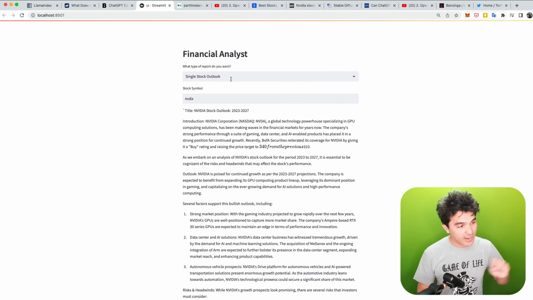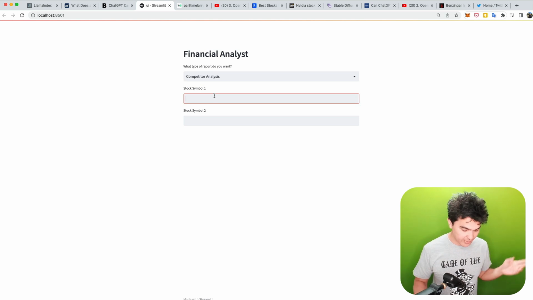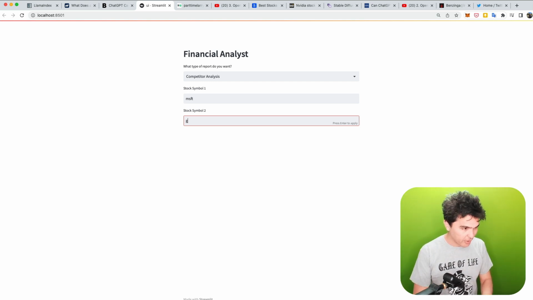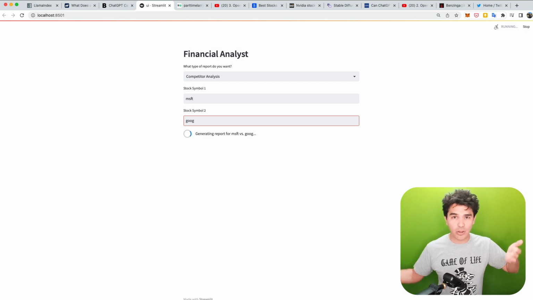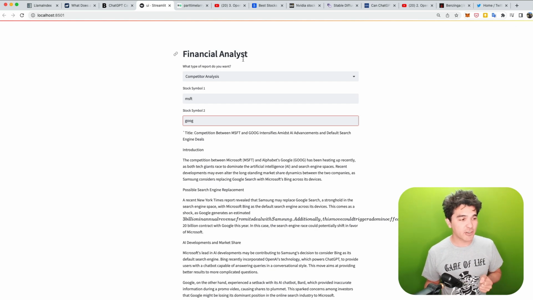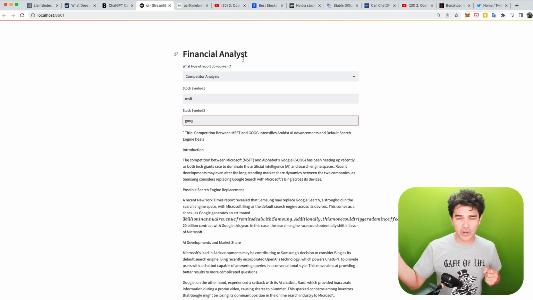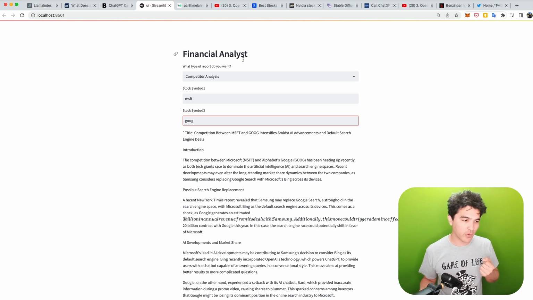Not only can I generate a report on a single stock, I can also do a competitive analysis, so I can compare two different stocks here. And so what I'm going to do is I have a prompt that's able to do this. So I have Microsoft and Google. I'm interested in the race between Microsoft and Google over AI, how their different moves are possibly impacting each other. So here I generated a different type of report. I wanted to compare two different companies. So Microsoft is working on Bing, Google is working on Bard. How is this competition playing out? What's going on in the news right now?